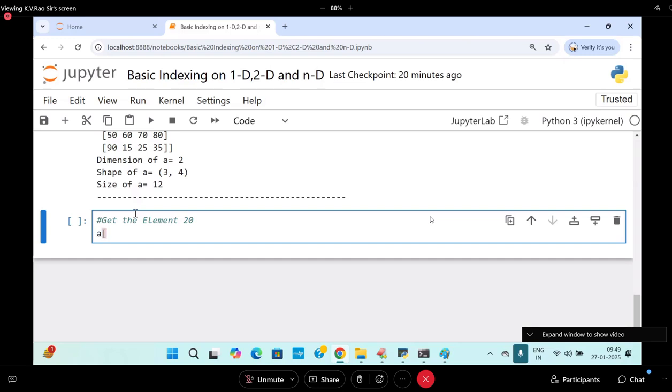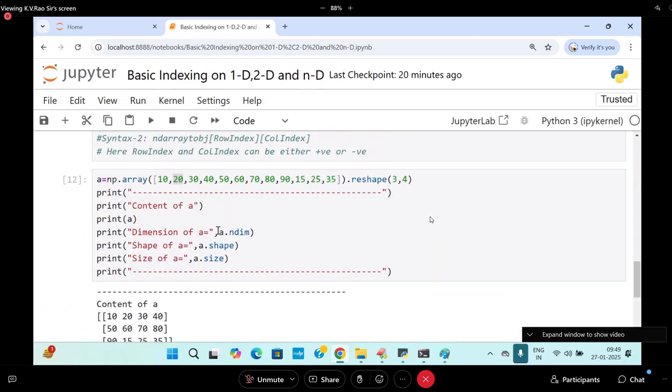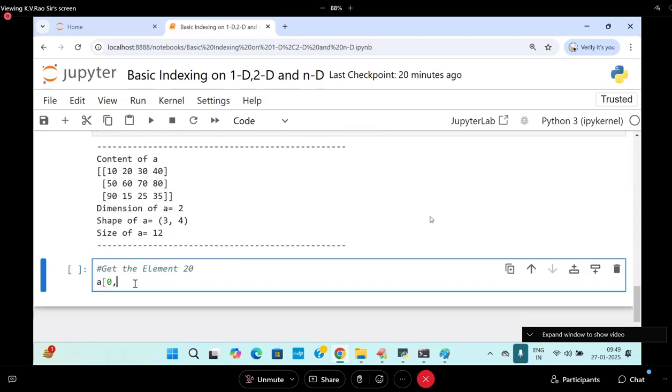A of 0, comma 0, comma... Already I sent the diagram. What is in the diagram? 0 comma 1.